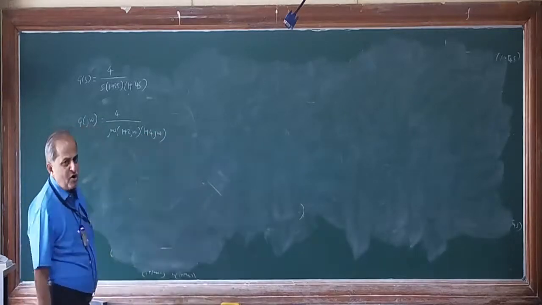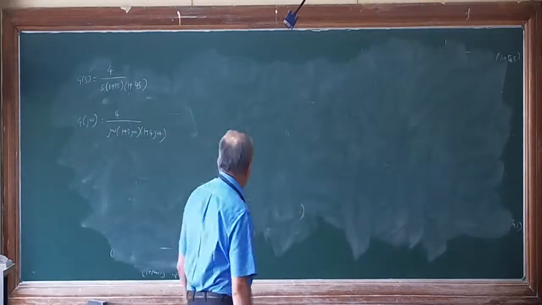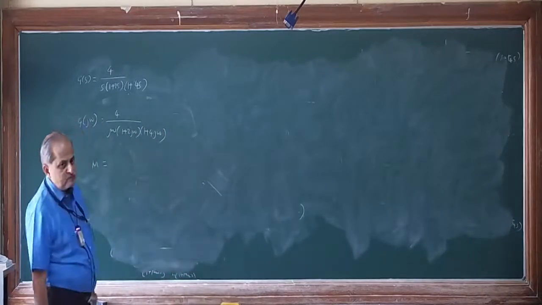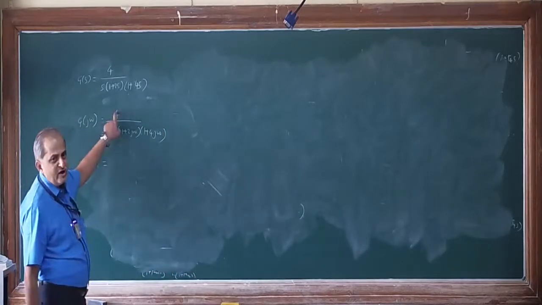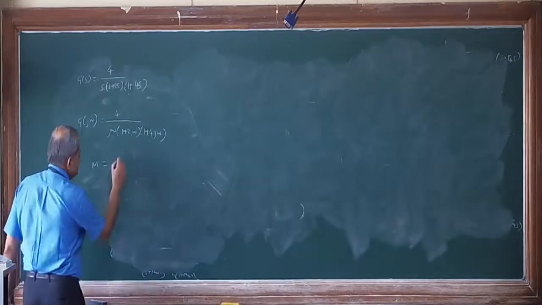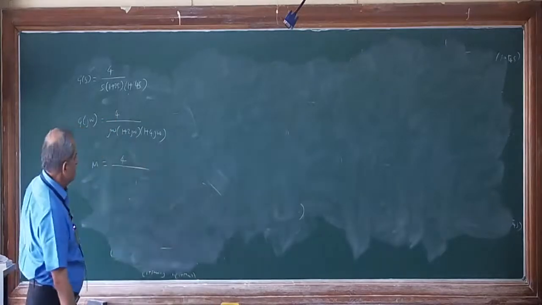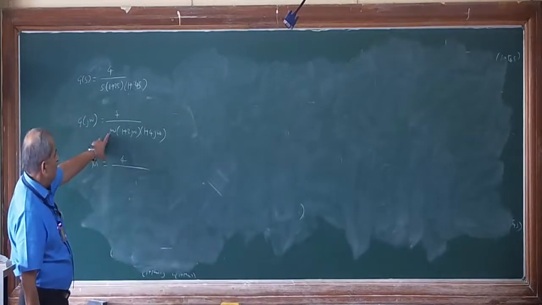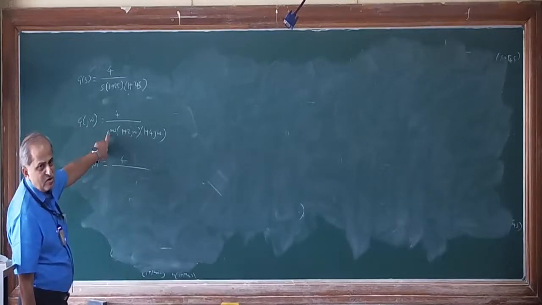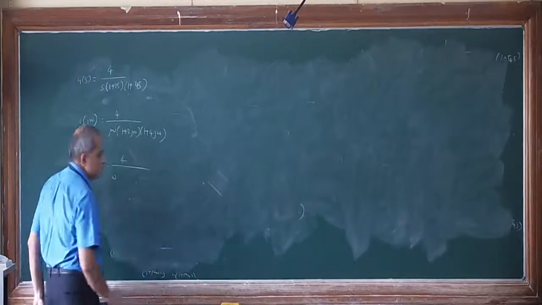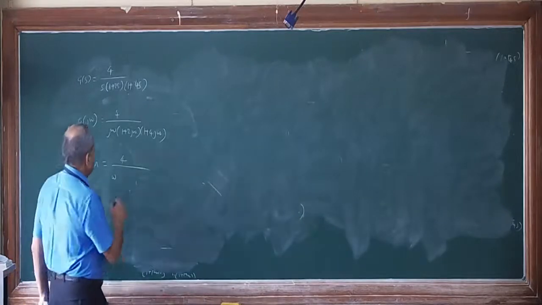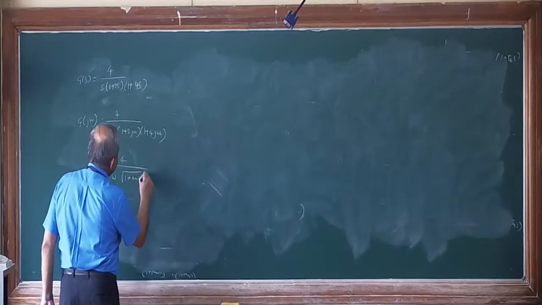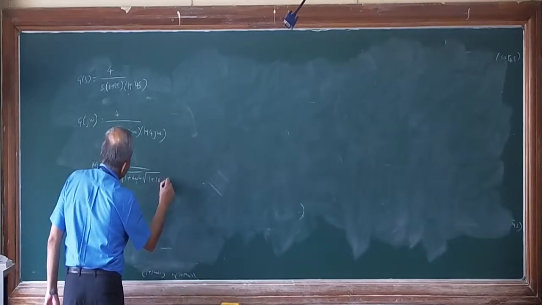This is our problem. Now write the magnitude equation. Magnitude: 4 square root is 4 only. Then this becomes omega square root is omega. Then this becomes root of 1 plus 4 omega square, root of 1 plus 16 omega square.